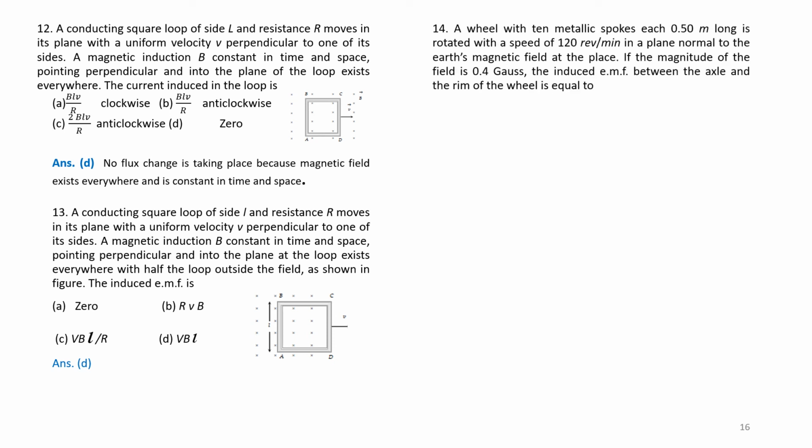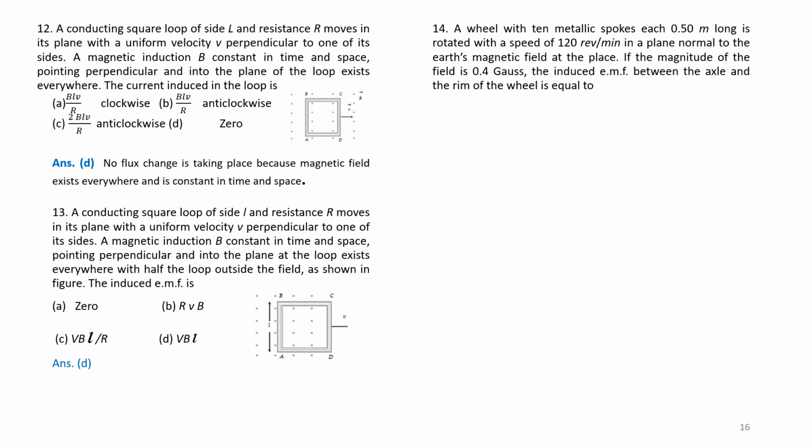Question number 14. A wheel with 10 metallic spokes, each 0.5 meter long, is rotated with a speed of 120 revolutions per minute in a plane normal to the Earth's magnetic field at a place.